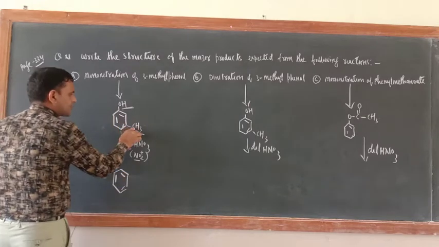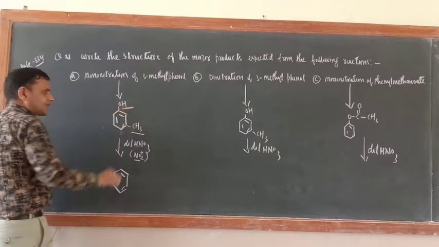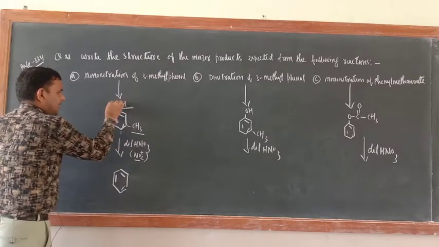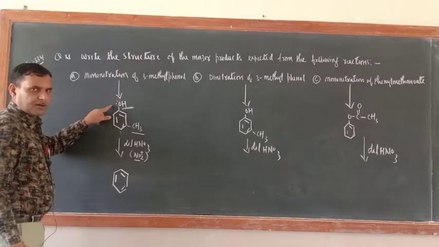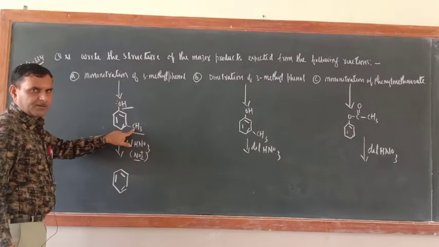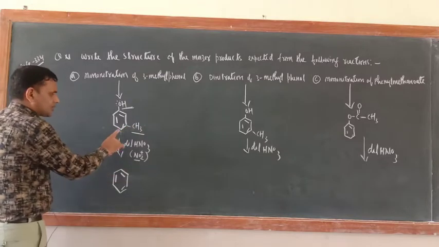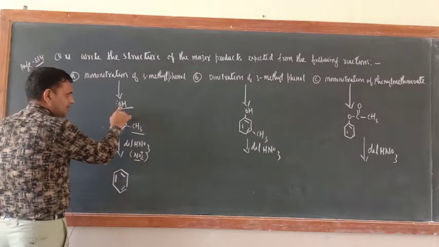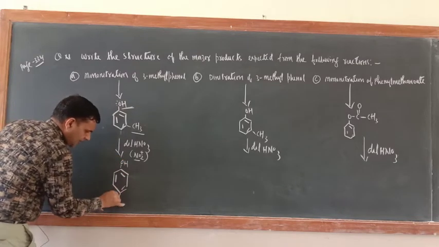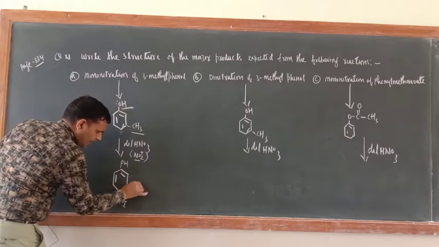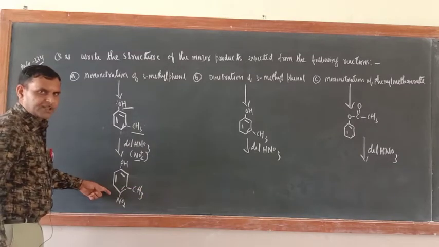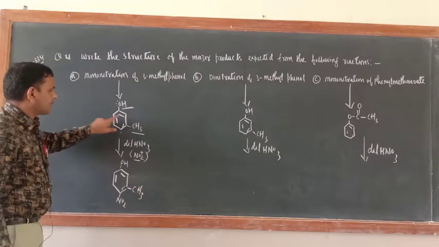As compared to CH3, the ortho-para directing influence of OH would be more because it has a lone pair of electrons. CH3 has not got a lone pair of electrons. So we should justify the para position with respect to OH. So this is OH, here introduce the NO2 group, and CH3 is already there. So this is the mononitration product of this compound.